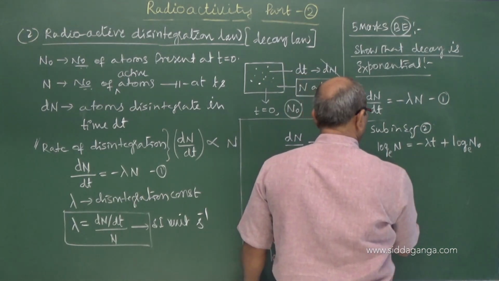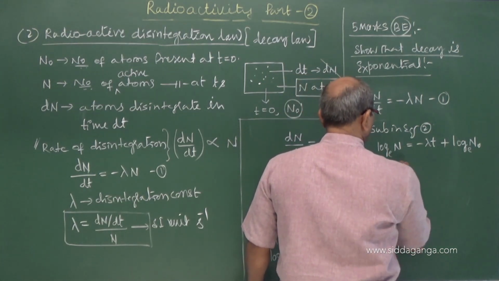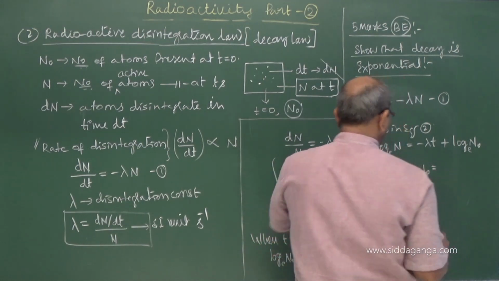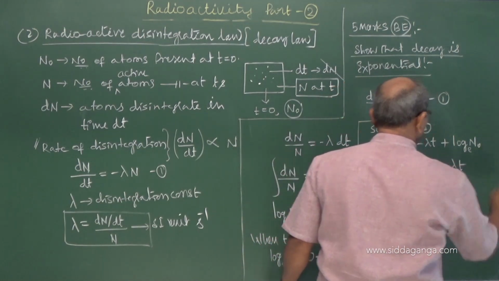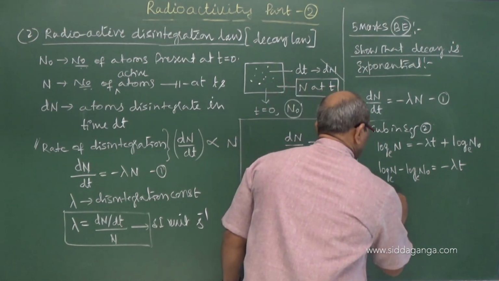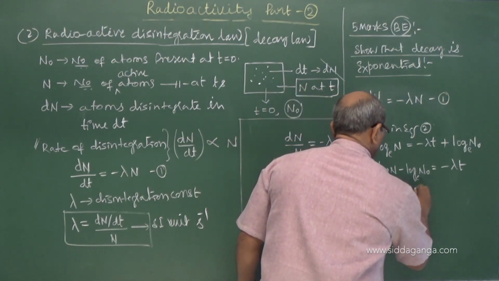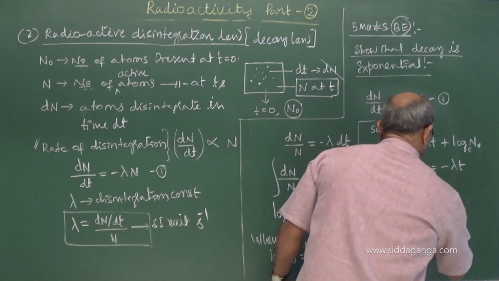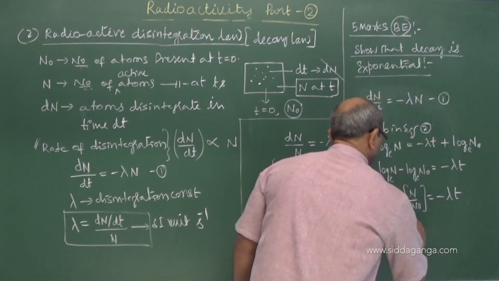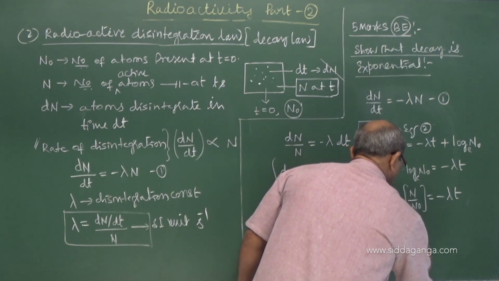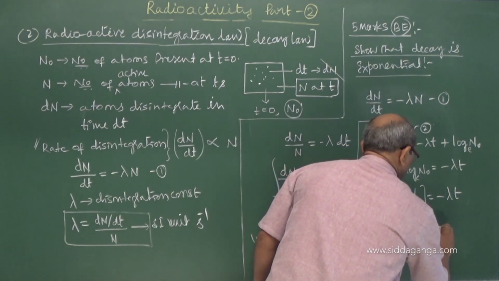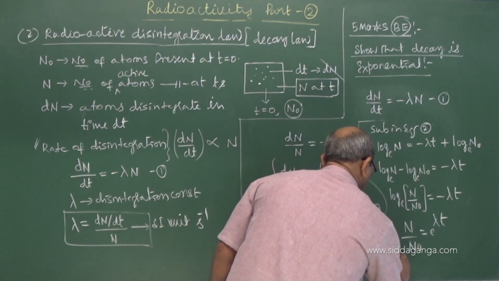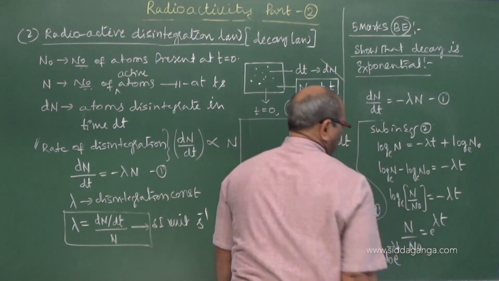Bringing this to one side, log e n minus log n0 is equal to minus lambda t, or log e of n by n0 equals minus lambda t. Remove the log: n by n naught equals e power minus lambda t, or n equals n naught e to the power of minus lambda t.